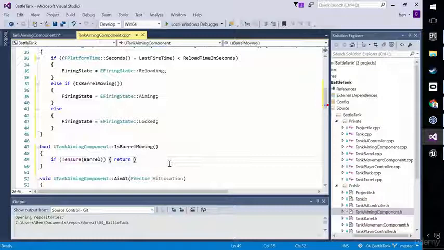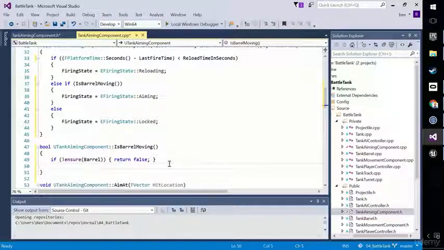If I ask the question of a method, is the barrel moving, and there is no barrel pointer, if we've got a choice between true and false, assuming we're not returning a richer error like an enum, then I'm going to give it false in this case, because how can the barrel be moving if the barrel pointer is not set? If it was any more fringe than this, I would suggest you don't return a bool, but you return an enum that gives a meaningful piece of information back. So your options would be, yes, it's moving, no, it's not moving, or don't ask me, I can't even look through the barrel pointer right now, mate, which might be a slightly longer enum state than we need, but you get the idea. So with that protection in place, let's dive in.